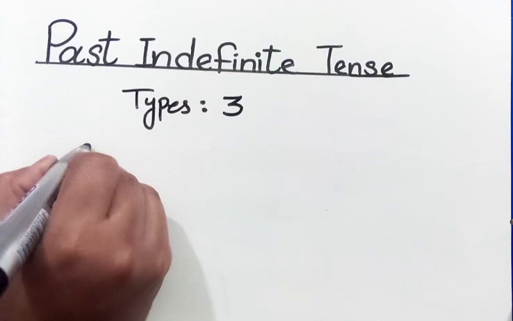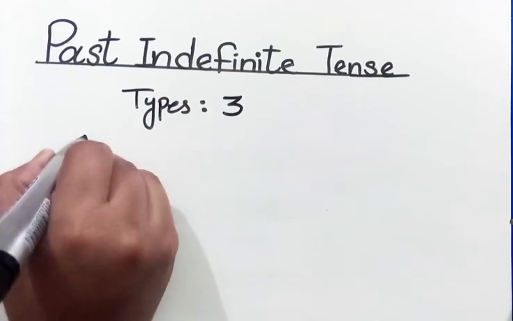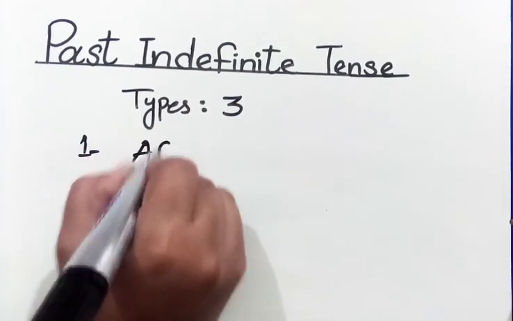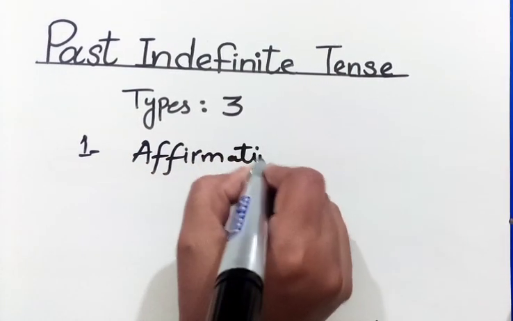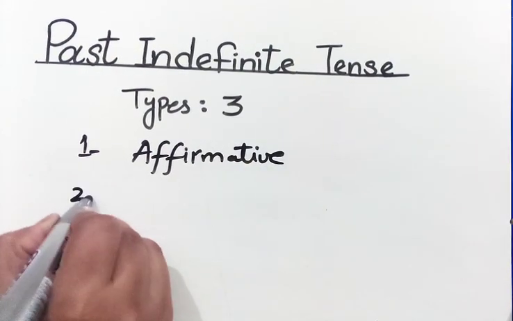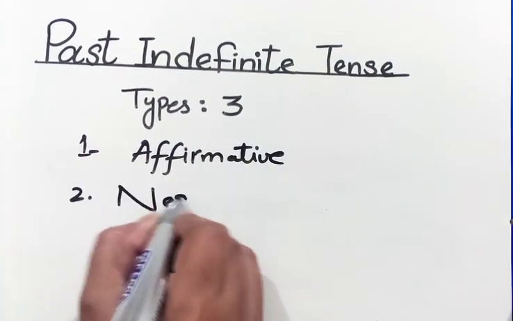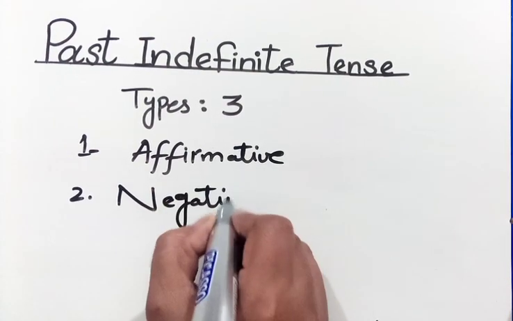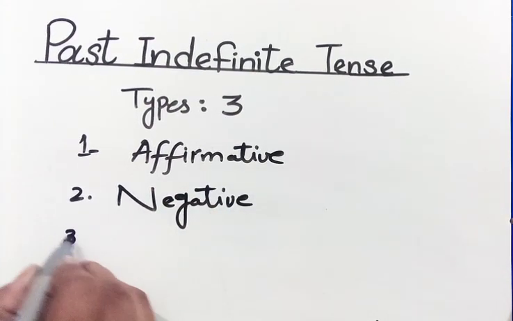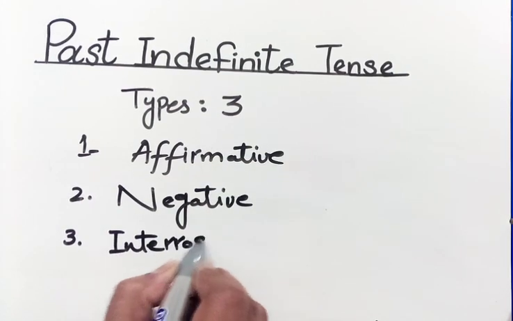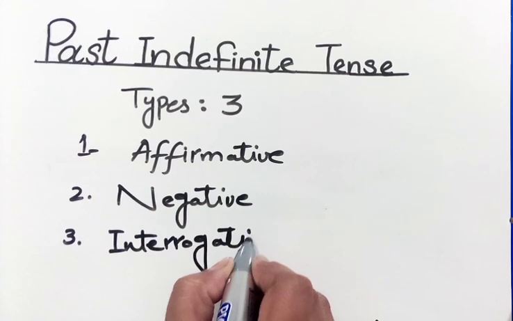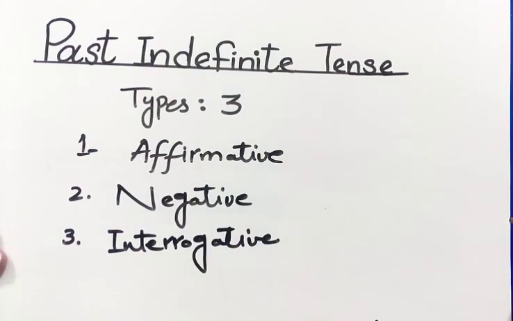That is, first one, affirmative. Second one, negative. And third one, interrogative. Now, these are three types of past indefinite tense, right?